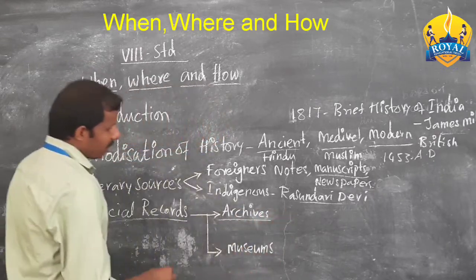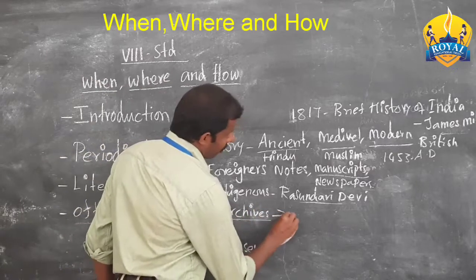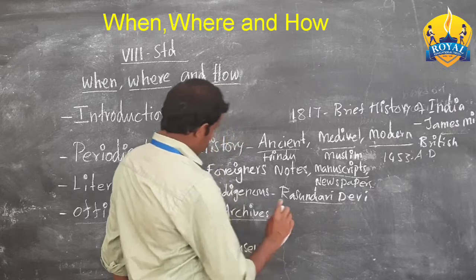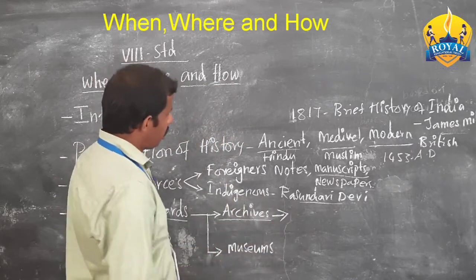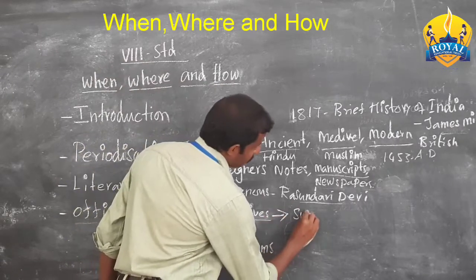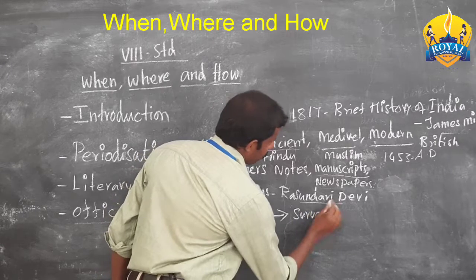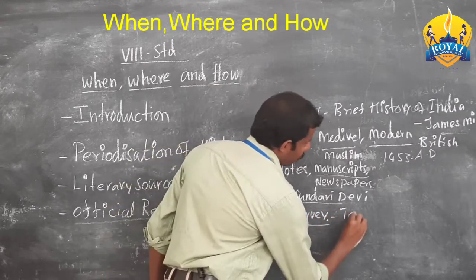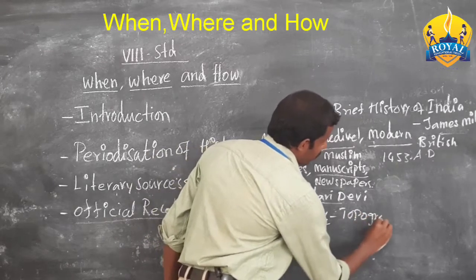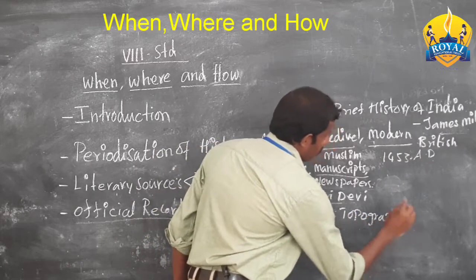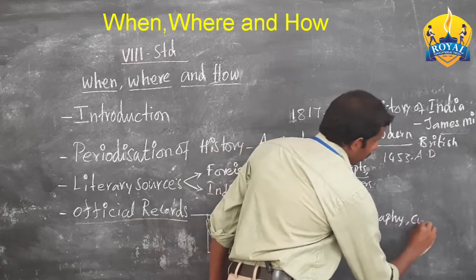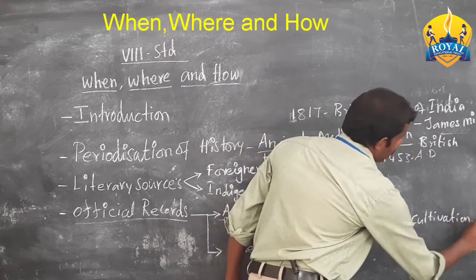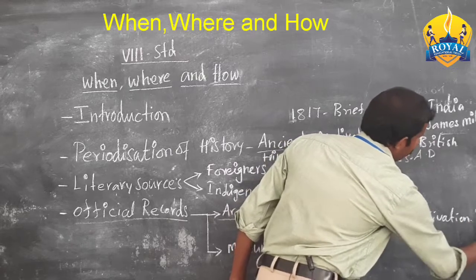Next, in those archives, not only official records, they also collected surveys. What did they survey? They surveyed the topography of our country, the cultivation methods, and what kind of plants we are able to cultivate.